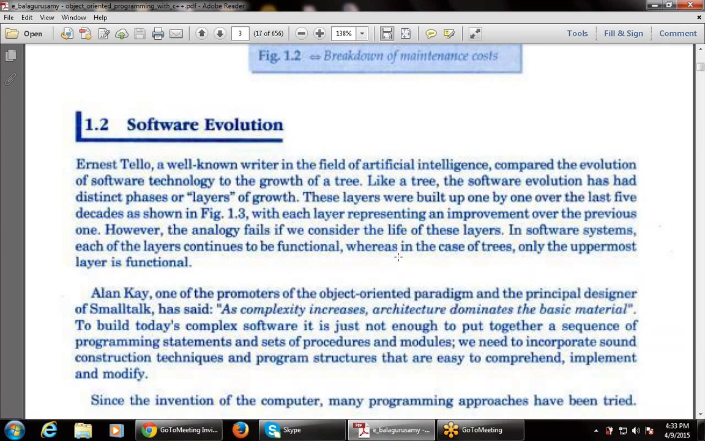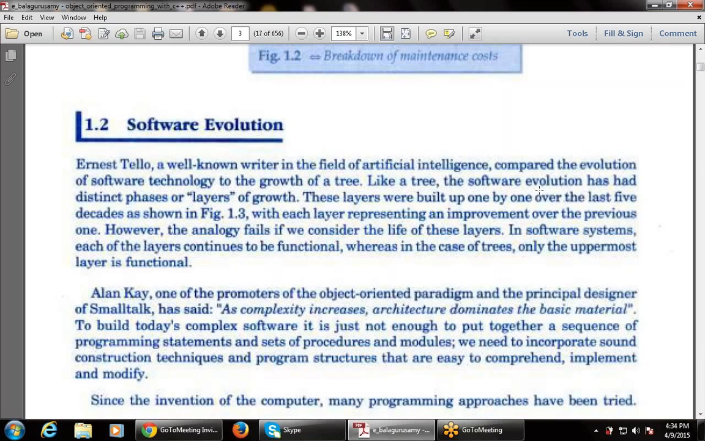So this writer compares the growth of a software that is developed to a tree. That is, like a tree, software evolves, or grows from day one until it becomes a tree. A small tree becomes a big tree after going through various changes and various stages.